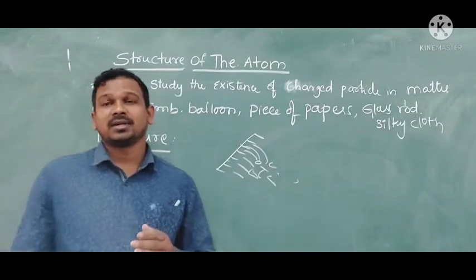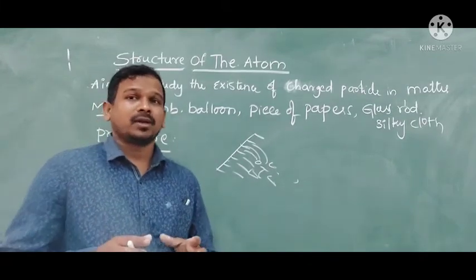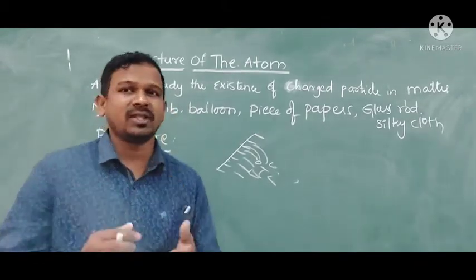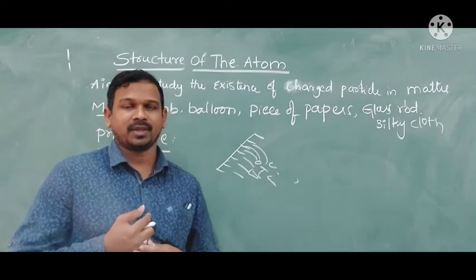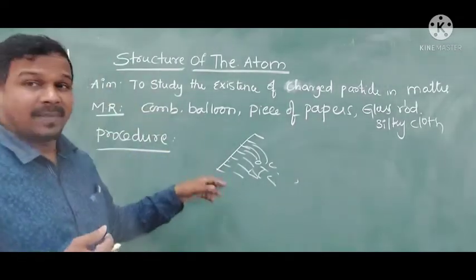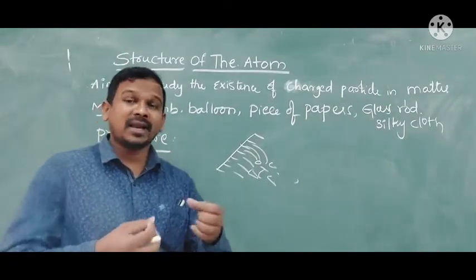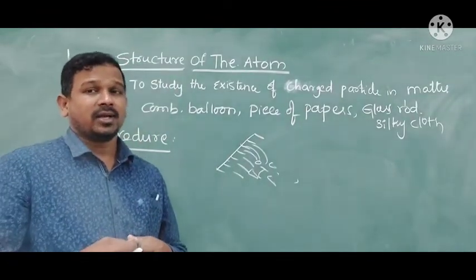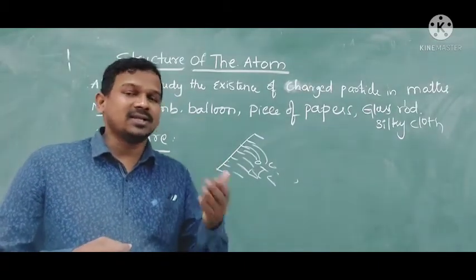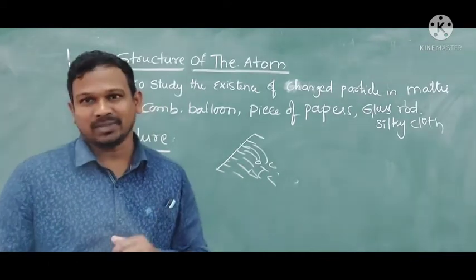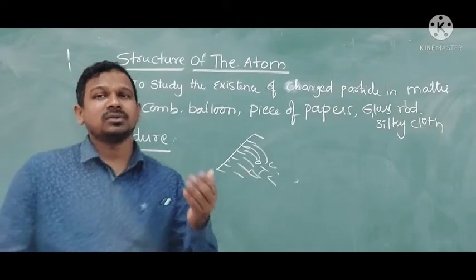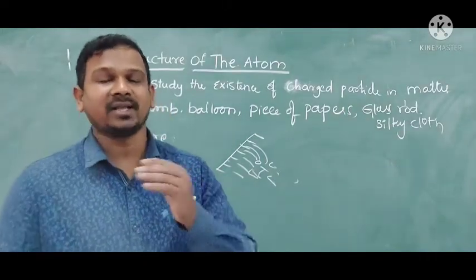As we know, by rubbing, they are getting attracted. This attraction is only possible when opposite charges are present, or when charges are present. Here, by rubbing the bodies against each other, they are getting charges. They are definitely not atoms; they are smaller than atoms. But how are they getting the charge? From where are they getting the charge?